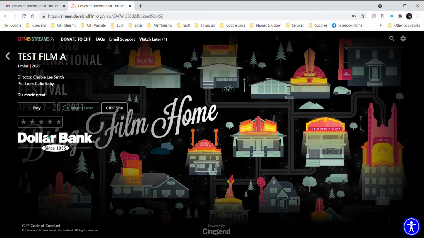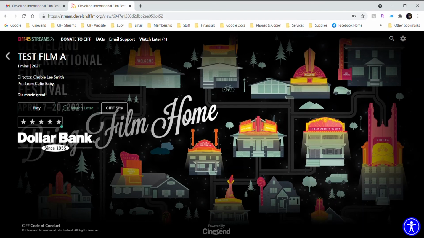And once you're done streaming the film, you can cast your vote directly on this page, well, on every film page on the CIFF Streams platform. We have a rating system this year of 5 stars. Obviously, the more stars you give a film, the higher the rating. And I think we can all pretty much agree that most CIFF films will be at least a 4-star, if not a 5-star. So to cast your vote, just click on the 4th star, or the 3rd star if you only want to give it 3 stars. And as you'll see, the stars will illuminate from a dull gray to a bright white. And then you've cast your vote.